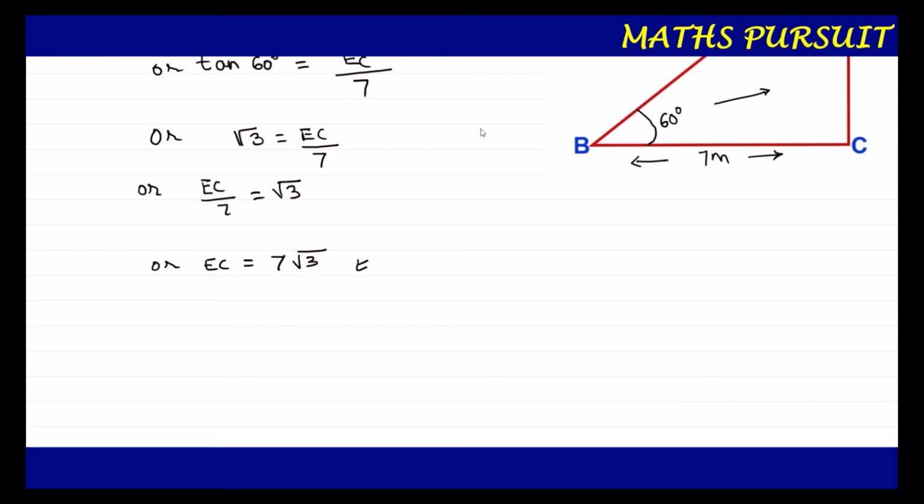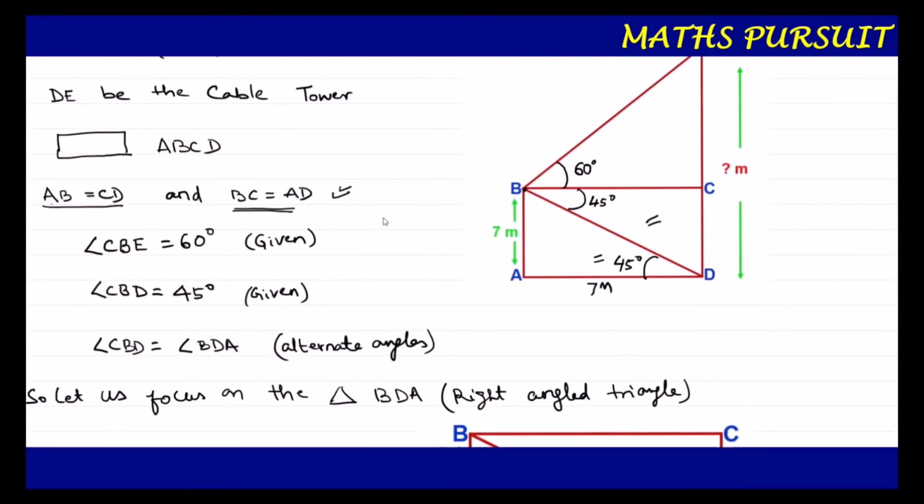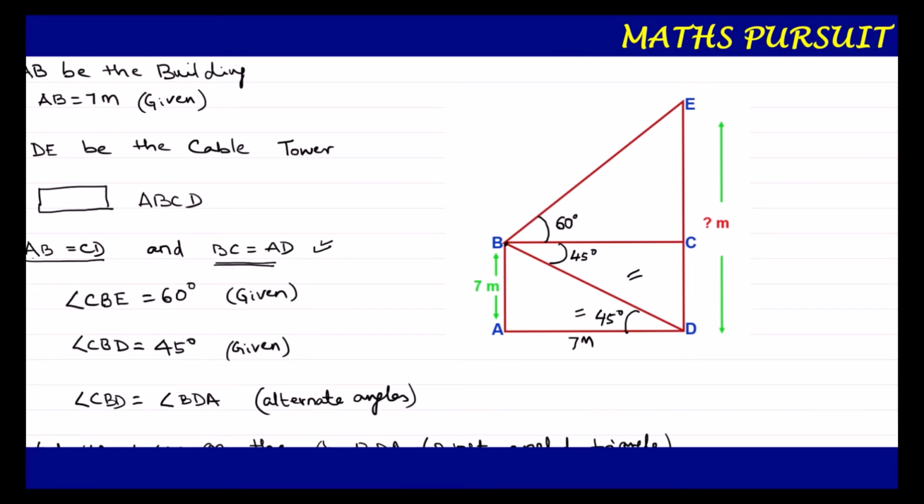Now guys, let us look once at our original diagram and analyze it. We have DE, because we are going to find out the height of the tower.